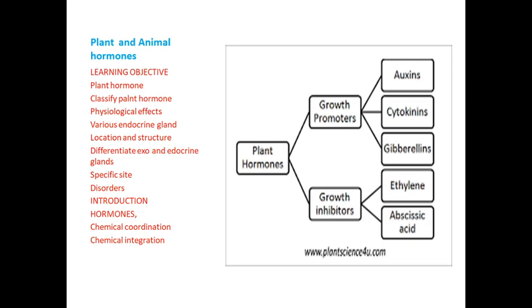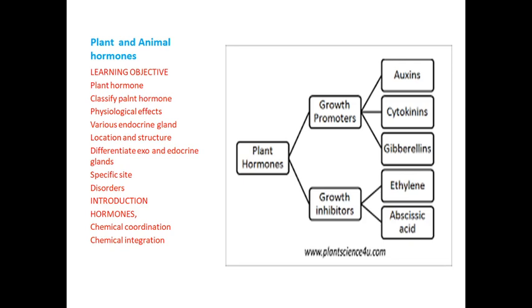Next, we come to the endocrine glands. In vertebrate animals, especially, in the ninth standard we studied how animals are classified based on their symmetry or the presence of a notochord. Having a backbone means the animal is called a vertebrate. No backbone means it is called an invertebrate. So the endocrine glands in vertebrates are a diverse communication system. It coordinates the physiological and